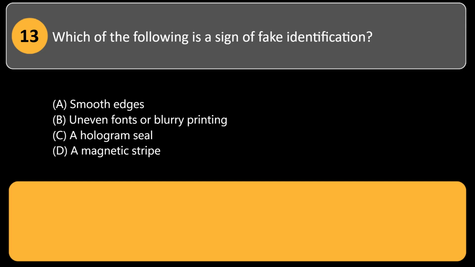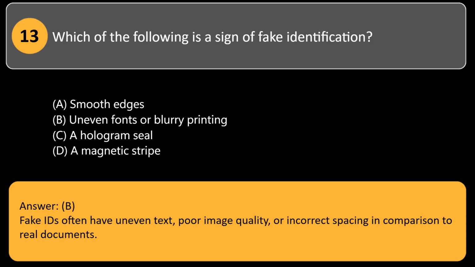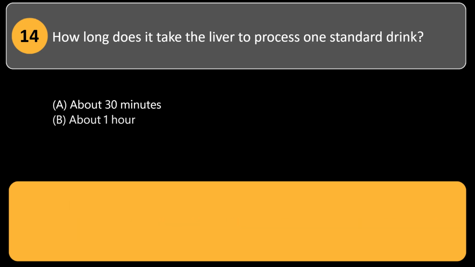A. Smooth edges. B. Uneven fonts or blurry printing. C. A hologram seal. D. A magnetic stripe. Answer: B. Fake IDs often have uneven text, poor image quality, or incorrect spacing in comparison to real documents. How long does it take the liver to process one standard drink?